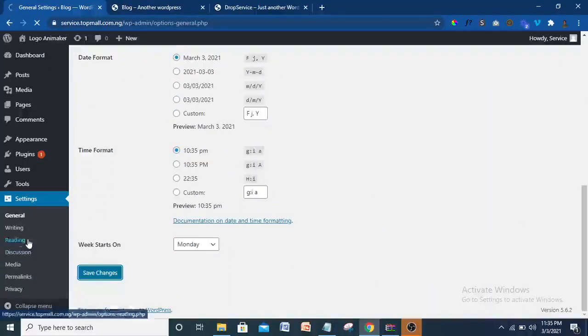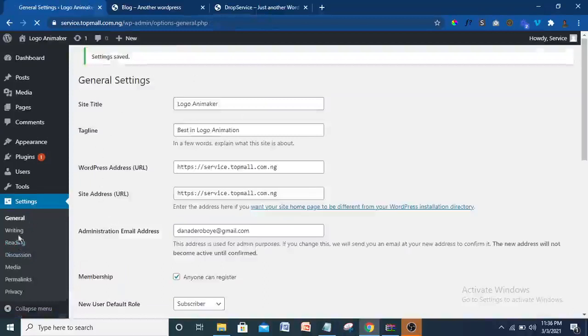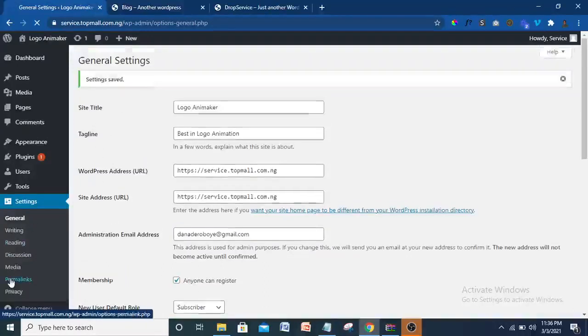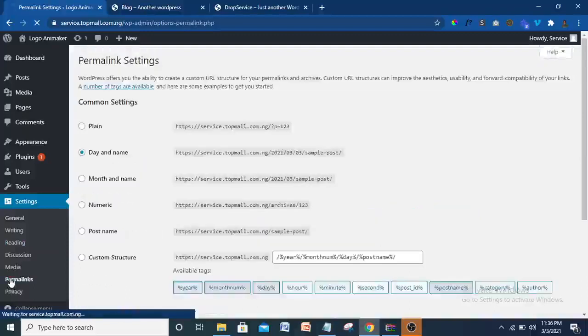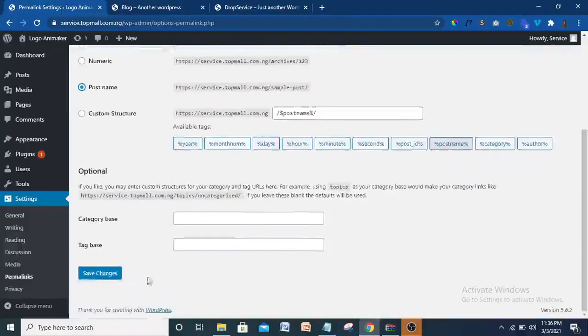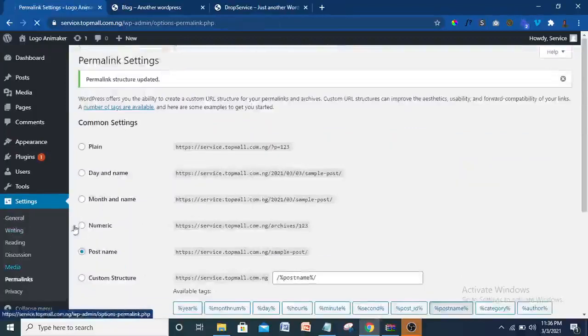Click on save. When that has been saved, the next thing we need to do is come straight to permalink. Click on permalink, then select post name. This is very important. Don't put it in another one, just select post name, then come down and save the setting. All right, for now, these are just the two major settings I'm going to do. After you have added some few pages, you come to the other settings.